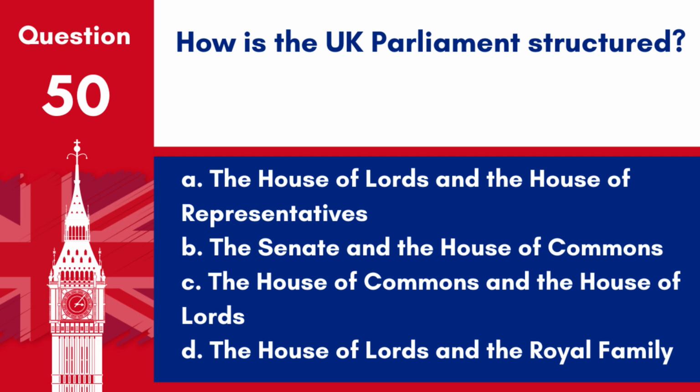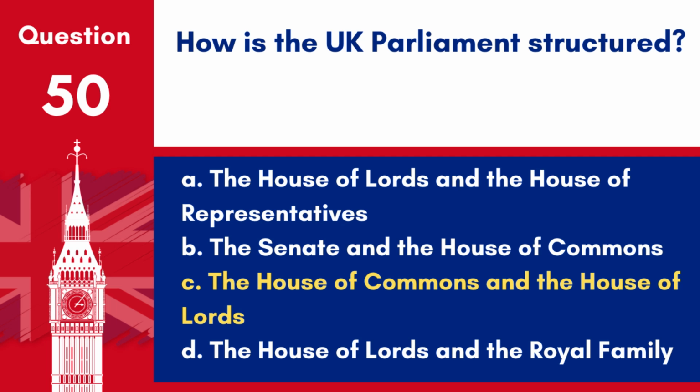Question 50. How is the UK Parliament structured? A. The House of Lords and the House of Representatives. B. The Senate and the House of Commons. C. The House of Commons and the House of Lords. D. The House of Lords and the Royal Family.